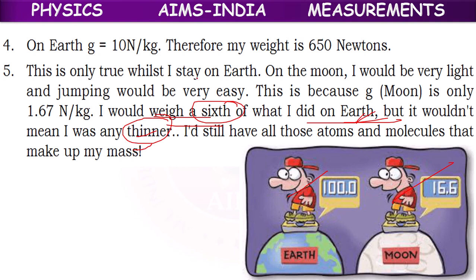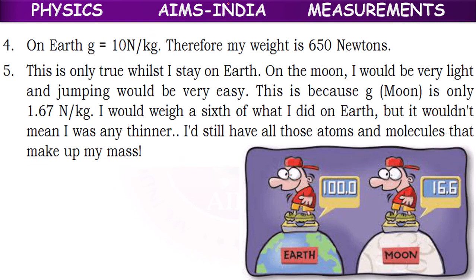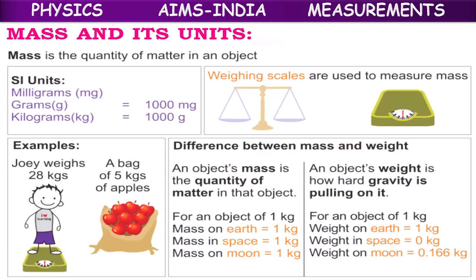Because of gravitational field strength, if my weight here shows 100, there it will show 16.6 only. But the atoms and molecules that make up my mass, that won't change. So this is the main difference between mass and weight.